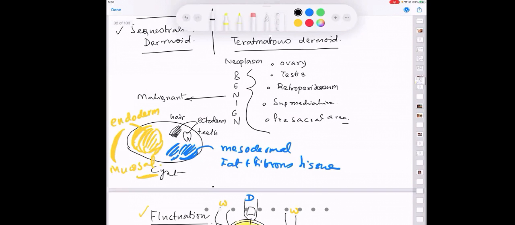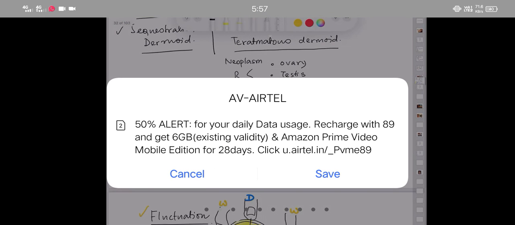Sir, the points after dermoid, the question Why dermoid? Let me see where that is. Why did you say it is a dermoid? Where was it written, sir? One minute, sir. Okay, so these are the points.